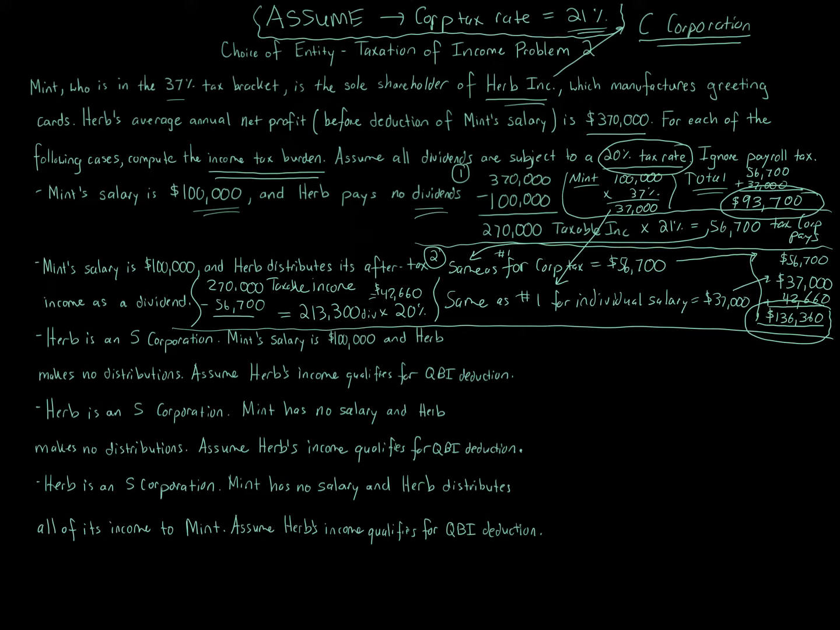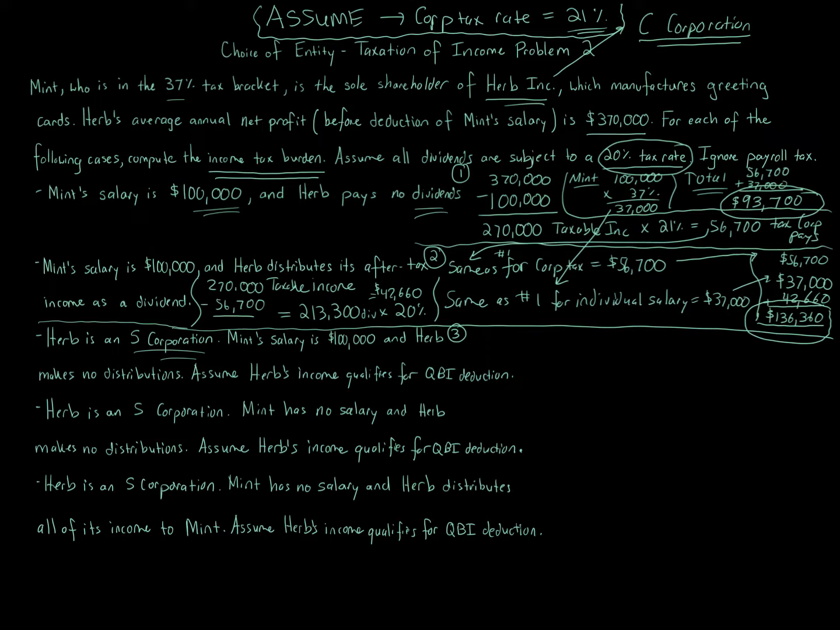Okay, now the next three, which is variation 3, 4, and 5, we're now an S corporation. Makes it a lot easier because we don't have the double taxation anymore. Yay! So it makes it a lot simpler. So in variation 3, Herb is now an S corporation. So everything passes through. Mint salary is $100,000 and Herb makes no distributions. Assume that Herb's income qualifies for the QBI deduction. So we do get a QBI deduction for that amount.